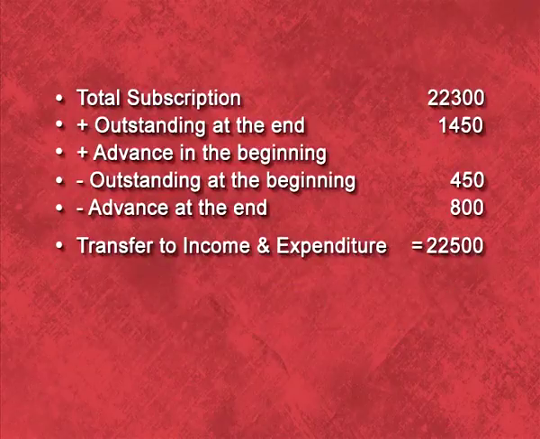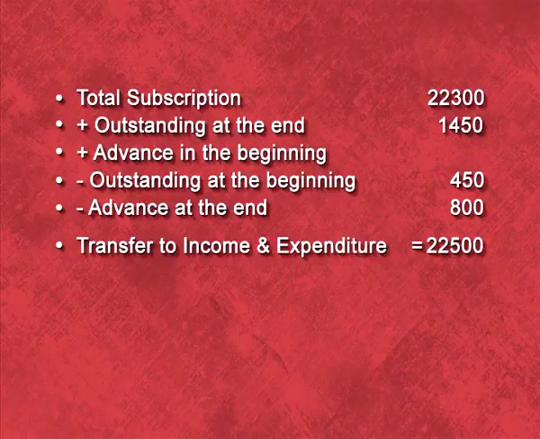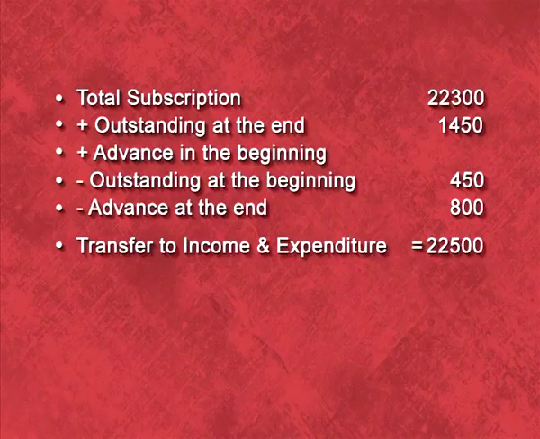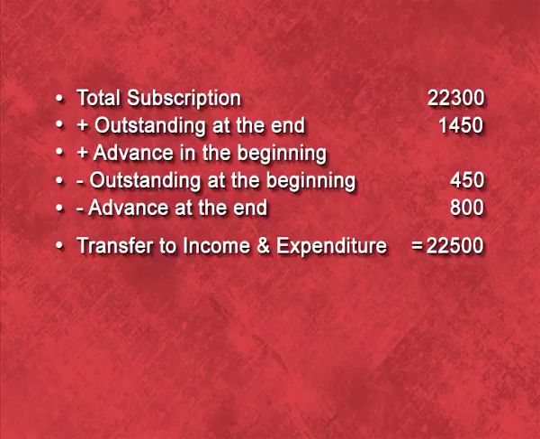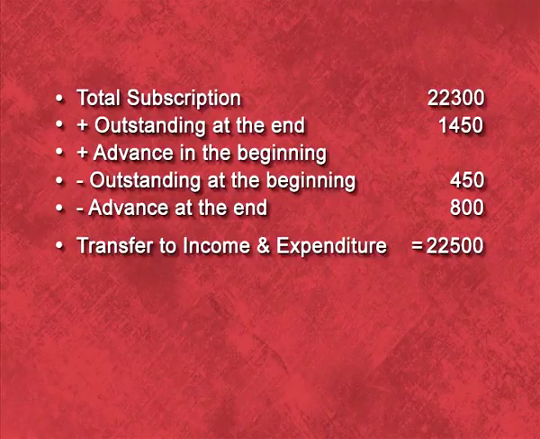That means 1,400 was the outstanding amount. Now, there is one more thing, you can see in the additional information there are 450 rupees which were outstanding in the beginning, and in the table you can see only 400 amount is received. That means 50 rupees is still outstanding. So, 1,400 plus 50, the total will be 1450.